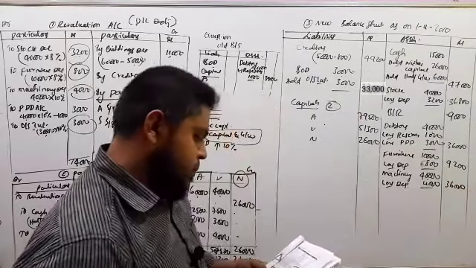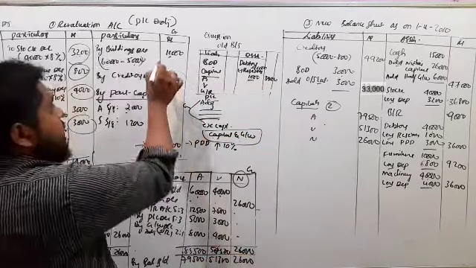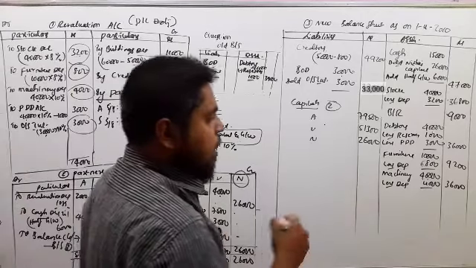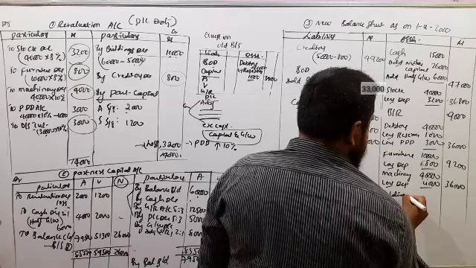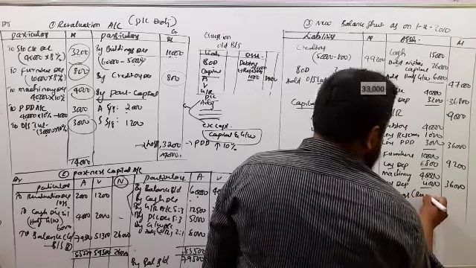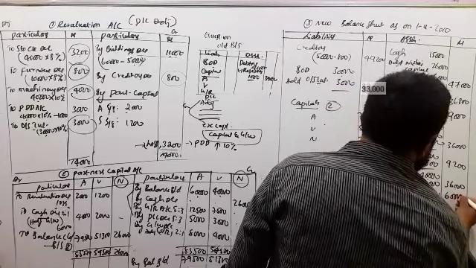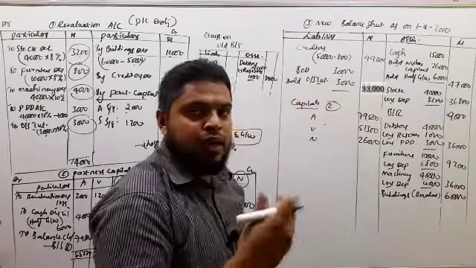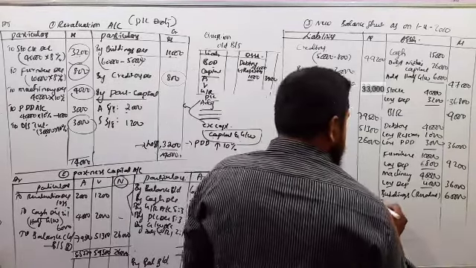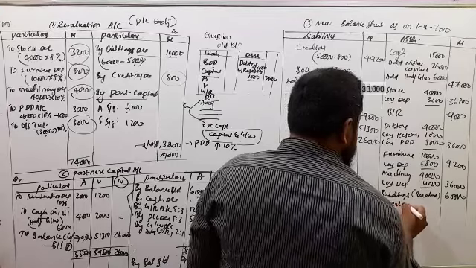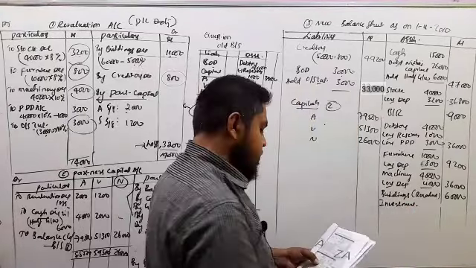Next, buildings, which are revalued. Appreciation is 10,000 here, so after revaluation the building value is 60,000. Next, investment. There is no adjustment, so you can write directly. Investment is 5,000.